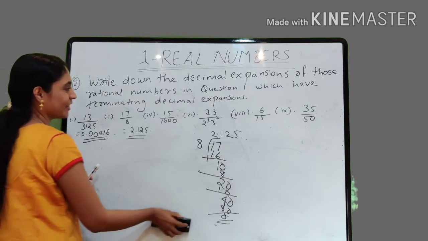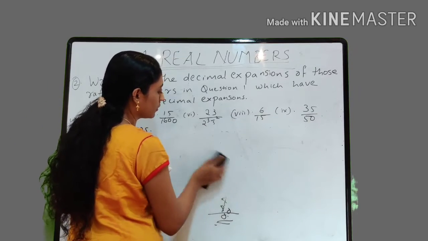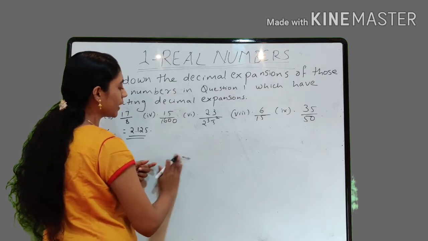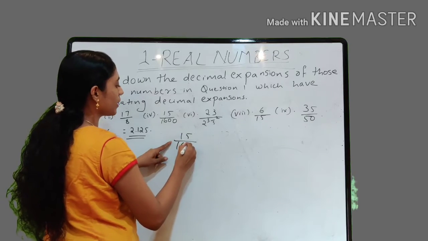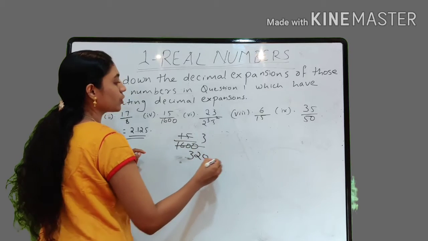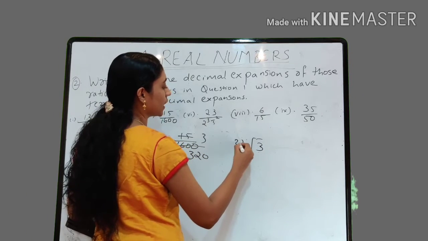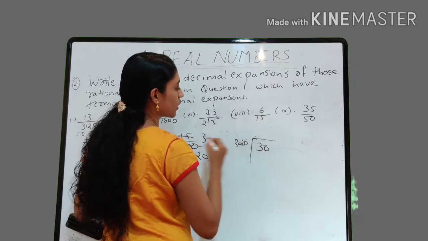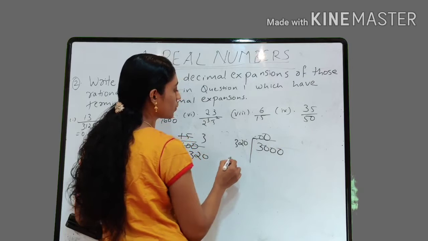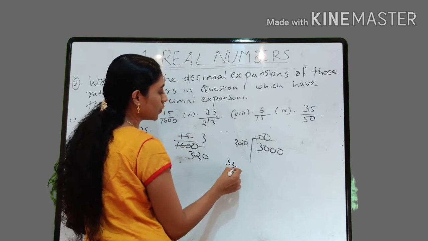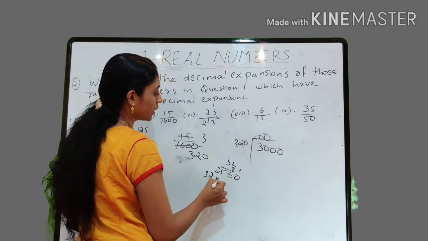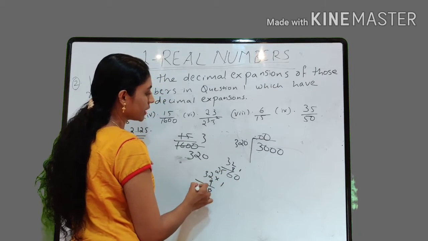Right? And what about the third one? That is 15 by 1600. This 15 by 1600, which can be simplified, right? 3 5s are 15, 2 5s are 10, 0. So 3 by 320 is there. So 0.0. One more 0 is there, right? Again 0. So what about 32 into 8, it is 256, 0. What about 32 into 9?